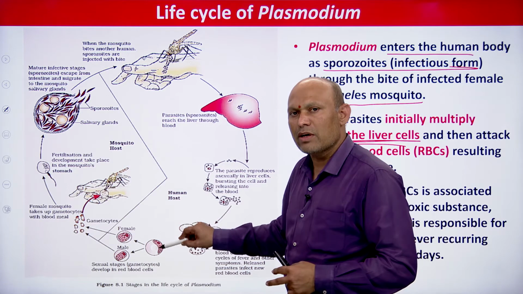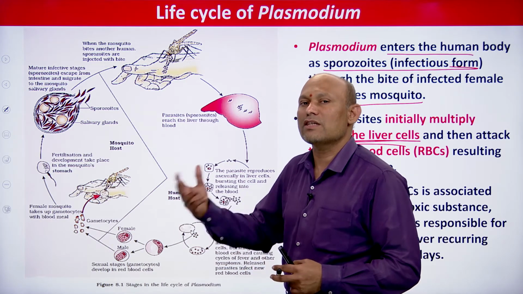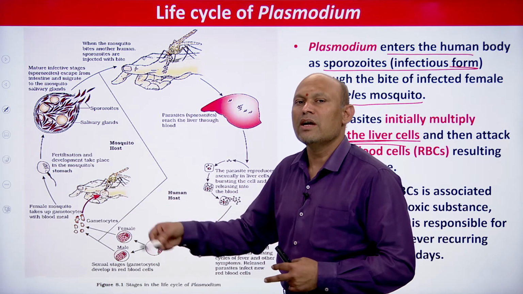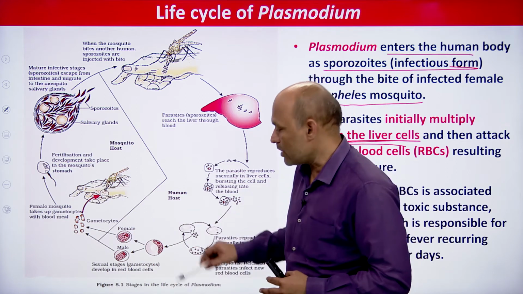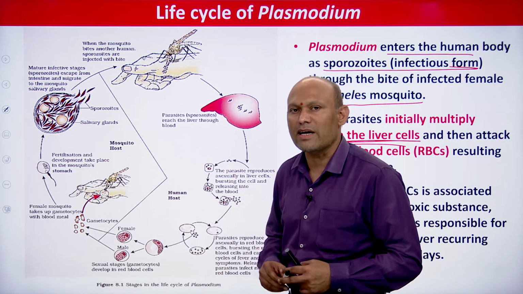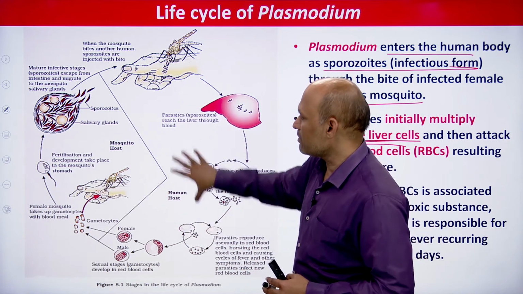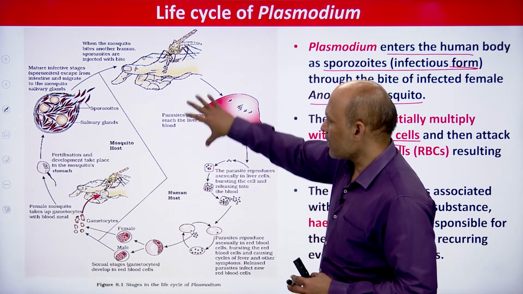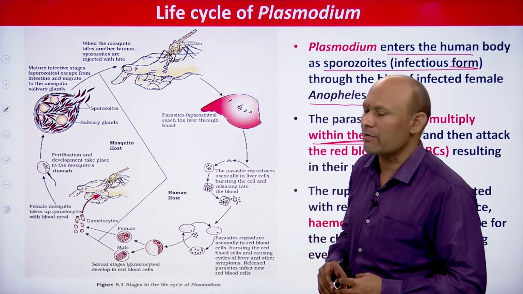And see, whenever these parasites attack RBCs, instead of transforming into erythrocytic merozoites, they transform into gametocytes. So in this way gametocytes are formed. These changes take place in the body of human being. So in this way we have finished the human phase of Plasmodium vivax in brief.